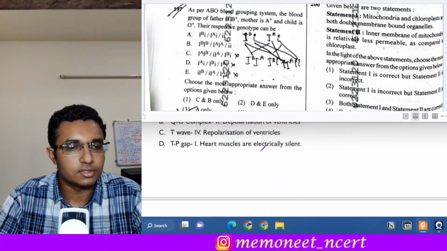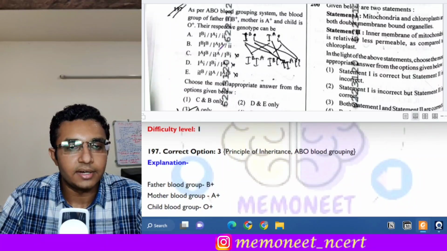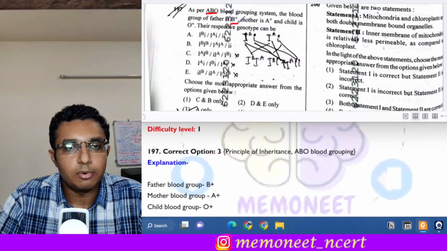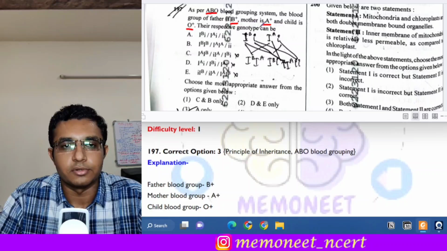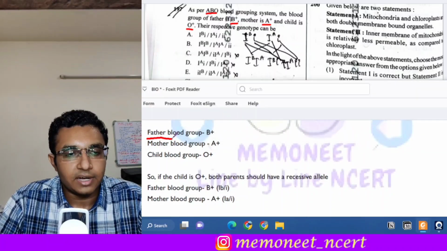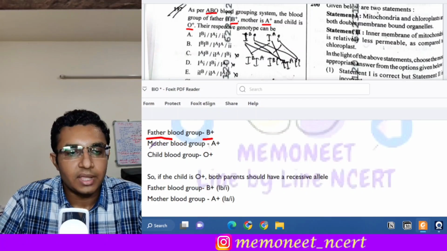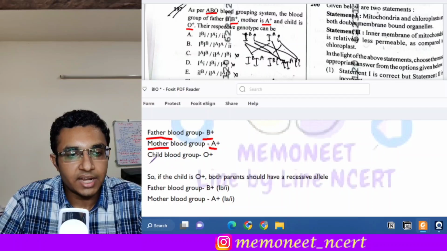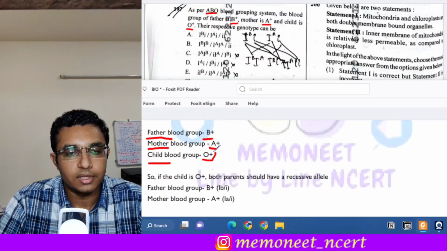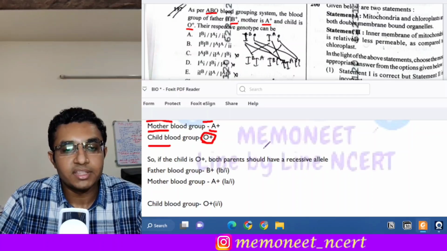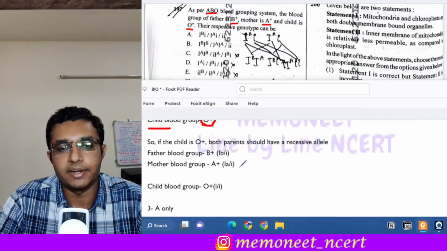The next question is question 197. As per the ABO blood grouping system, the blood group of the father is B positive, the mother is A positive, and the child is found to be O positive. Then their respective genotypes can be. Now here the father's blood group is B positive and the mother's is A positive. The child has a recessive genotype, producing O positive, and that can occur when both parents carry a recessive allele.